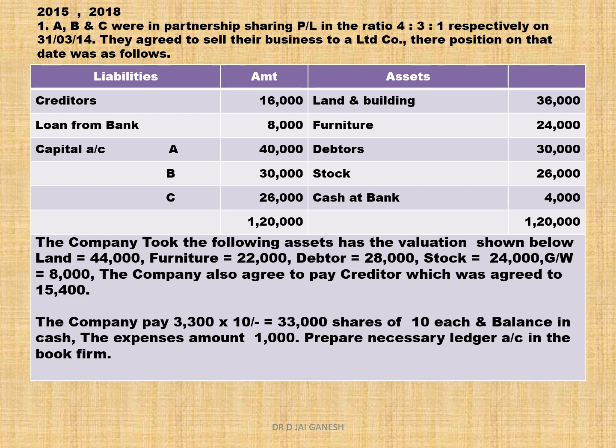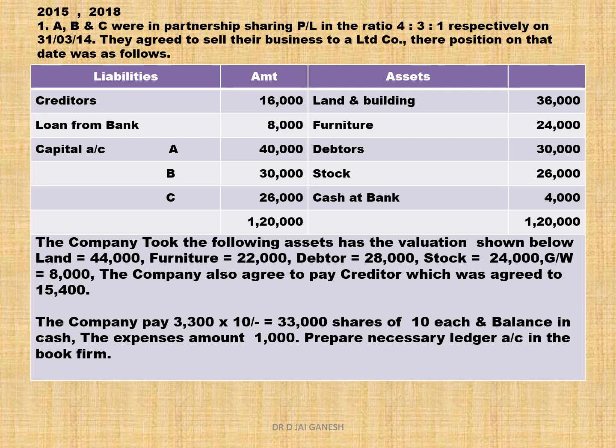respectively on 31/3/14. They agreed to sell their business to a limited company. Their position on that date were as follows. Creditors, loan from bank, capital account of A, B and C, land and building, furniture, debtors, stock, cash at bank. The company took the following assets at the valuation shown below. Land 44,000, furniture 22,000, debtor 28,000, stock 24,000, goodwill 8,000.